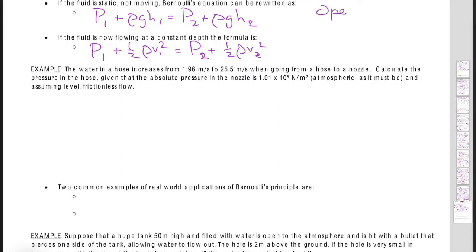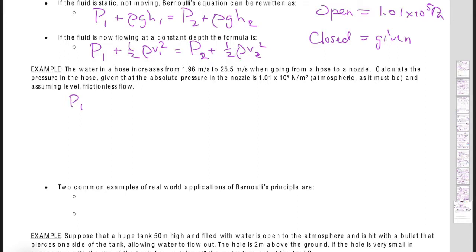If it's open to the environment, your pressure is atmospheric pressure. If it's closed, it's got to be given to you. And so what's happening here is, in the nozzle, because the nozzle is open to the environment, it experiences atmospheric pressure. But in the hose, because it's closed off from the environment, we're finding that pressure. So we're finding that absolute pressure.